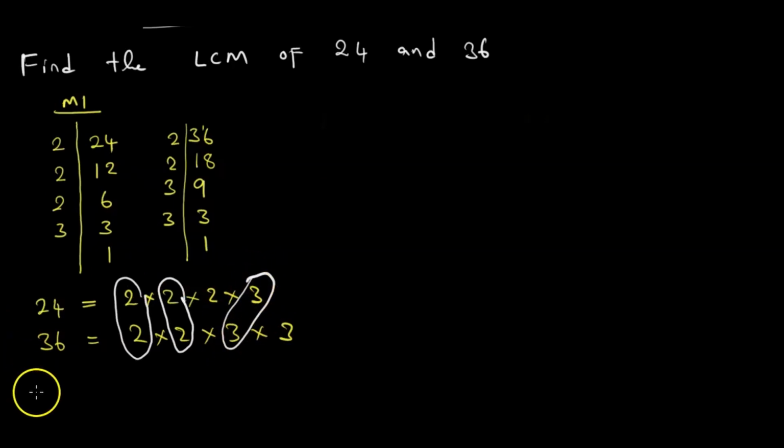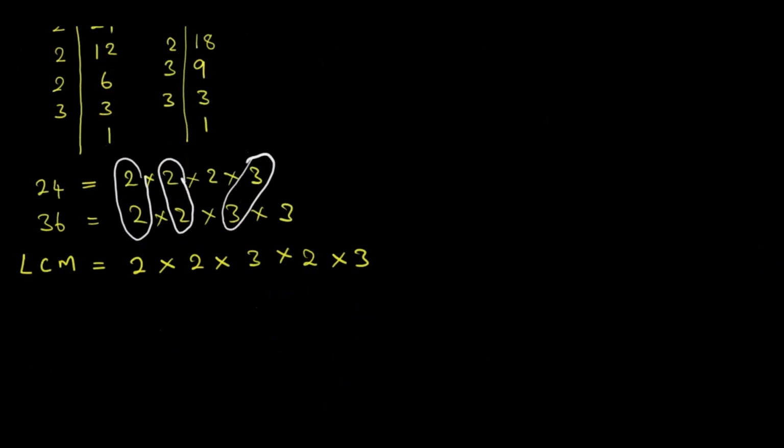When we write our answer, the lowest common multiple is equal to: we take this pair and represent it with one number, which is 2, times, we take that pair of 2 again, times, we take that pair of 3, times, and the numbers which are not paired, we simply multiply as well: times 2 times 3.